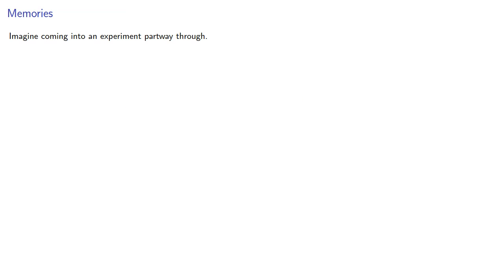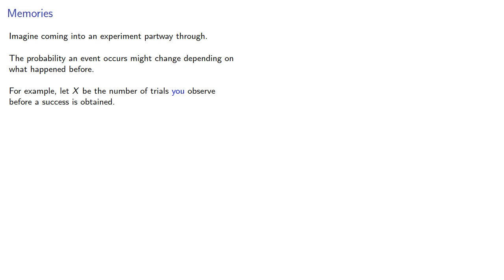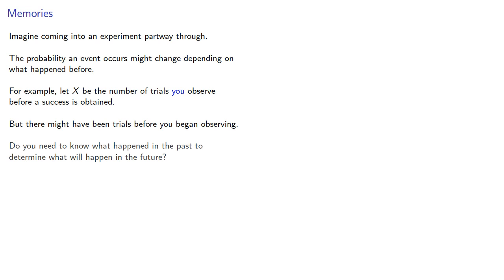Now imagine coming into an experiment partway through. The probability an event occurs might change depending on what happened before. For example, let x be the number of trials that you observe before a success is obtained, but there might have been trials before you began observing. And so the important question is, do you need to know what happened in the past to determine what will happen in the future?